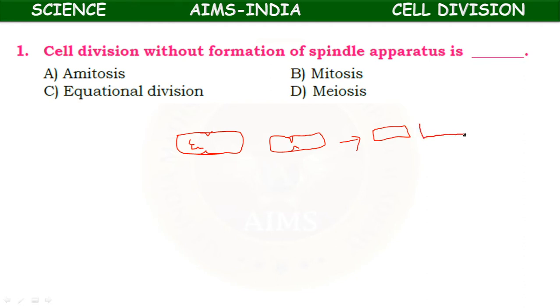So this is called amitosis or binary fission. So the cell division without formation of spindle apparatus is amitosis.